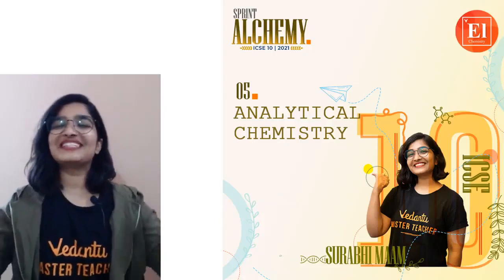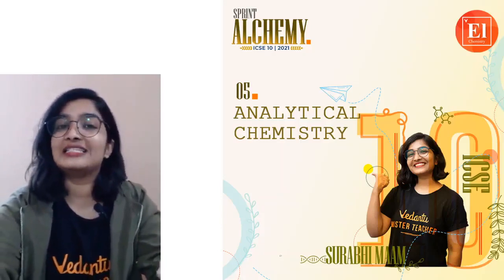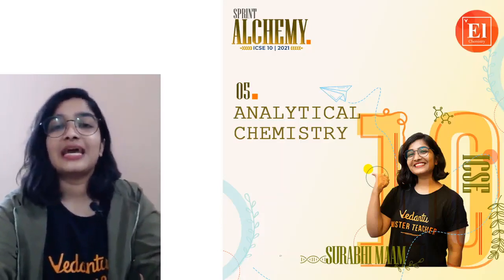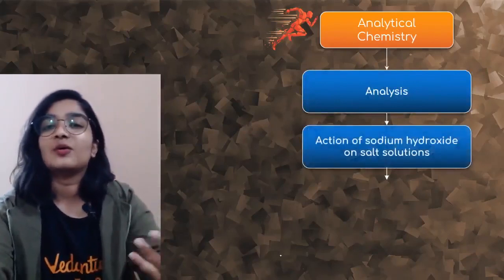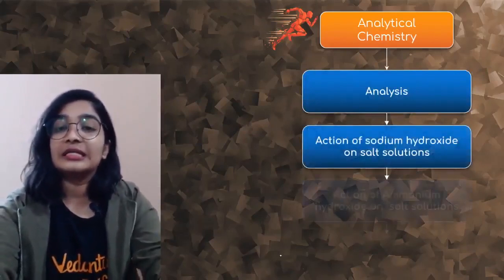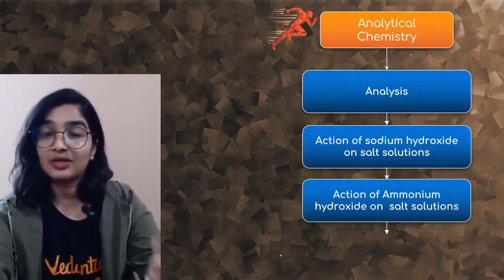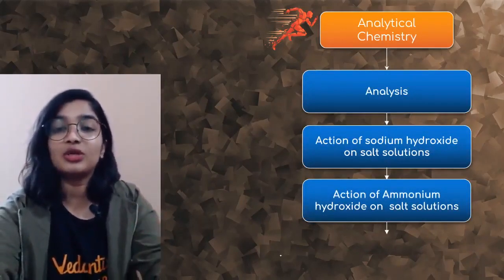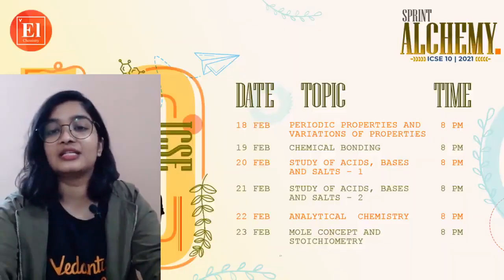Welcome to Sprint Alchemy. So this is our fifth session of the Sprint Alchemy series for ICSE class 10 students, and today we will be discussing some very important questions on the chapter Analytical Chemistry, and here are the topics which will be covered. Analysis: action of sodium hydroxide on salt solutions, action of ammonium hydroxide on salt solution, action of alkalis on metals and metal oxides.